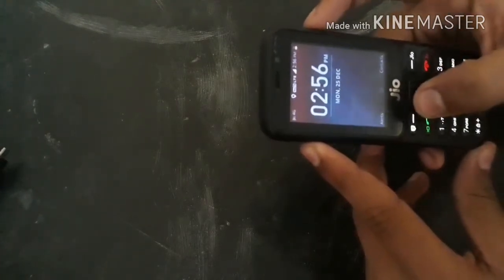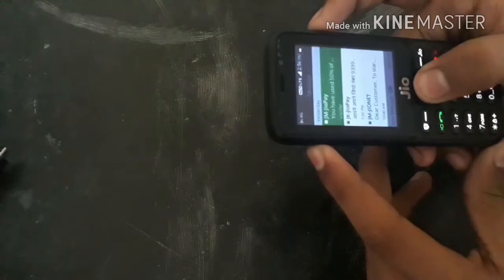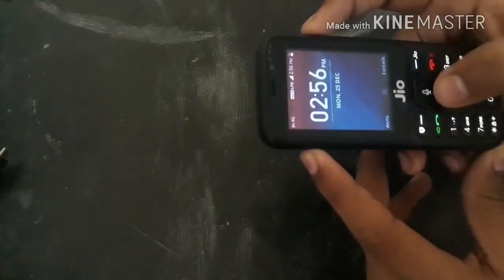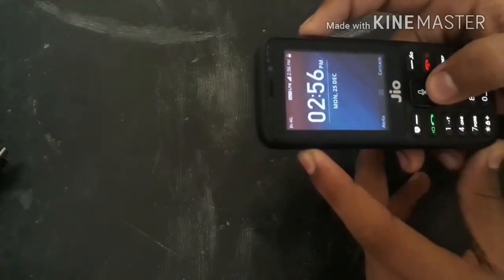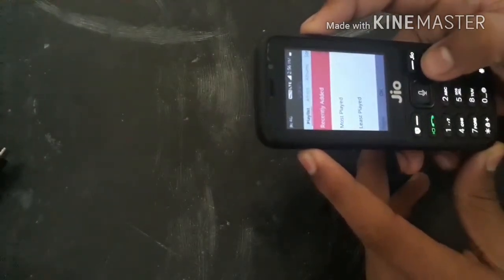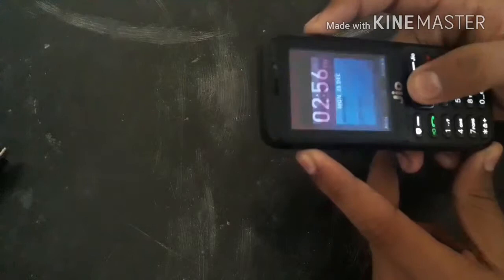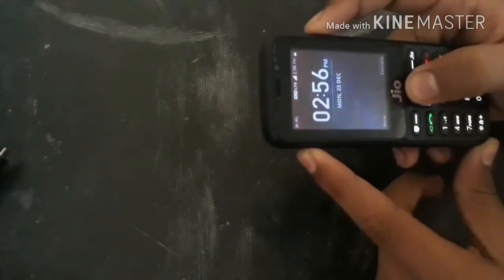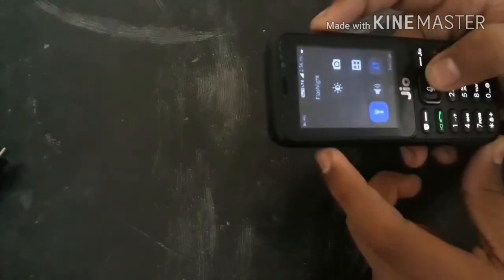From by pressing left side button, you will reach at the messages. Here are the messages. By pressing this button, you will reach at the songs player, and by pressing the up button you will get on notification toggle.